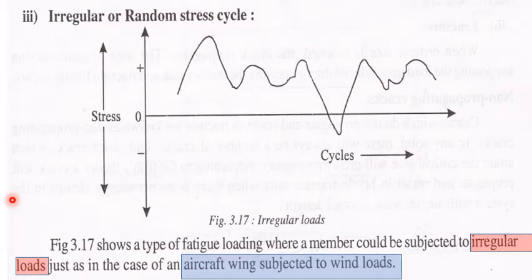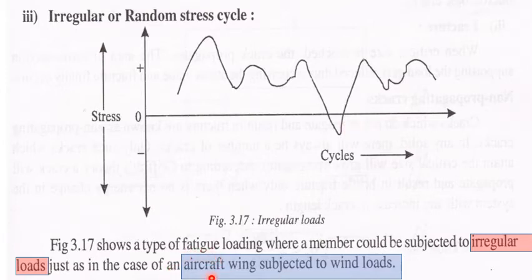The last one is the irregular or random stress cycle. Here you can see there is no maximum or minimum, amplitude, average or range of value. The values are irregularly, randomly distributed, either positive or negative.